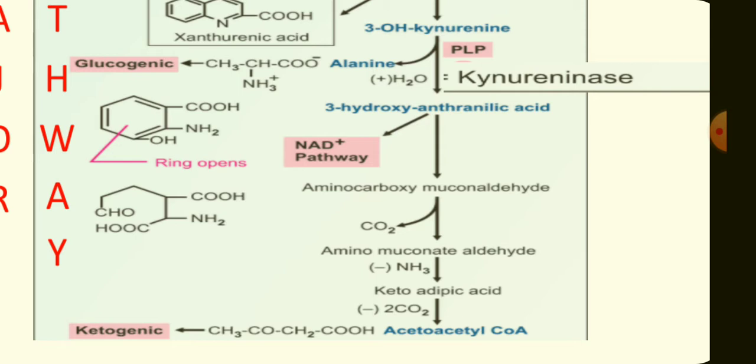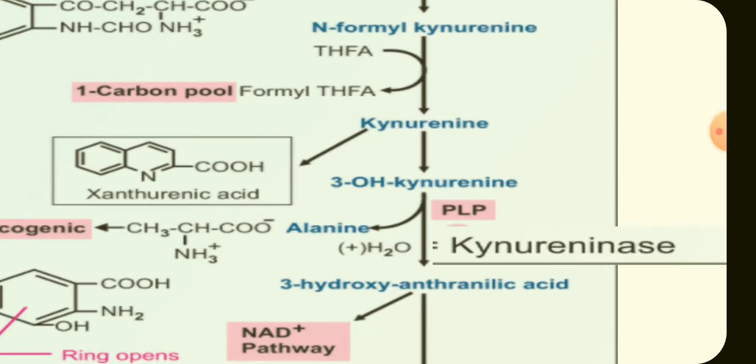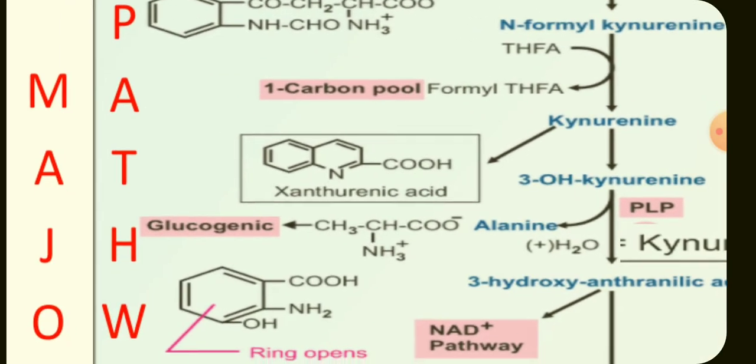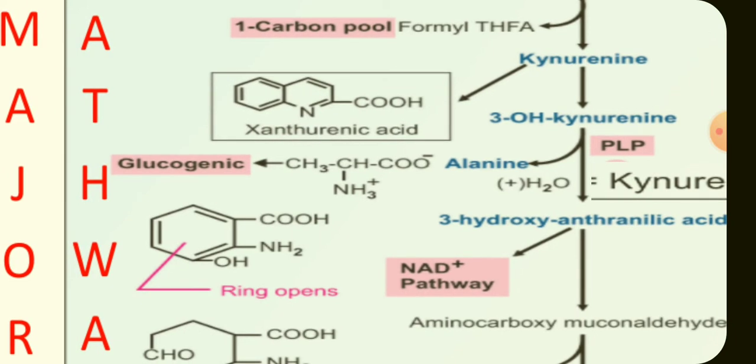On the way, it releases one alanine molecule during the conversion of 3-hydroxykynurenine to 3-hydroxyanthranilate. That alanine is a glucogenic compound. It gets converted into pyruvate. Pyruvate can get into the glucogenic pathway.